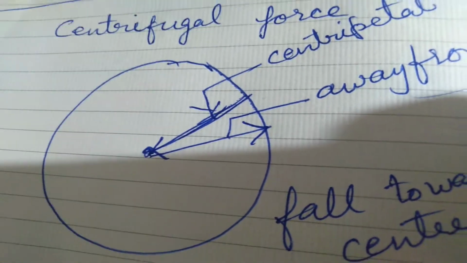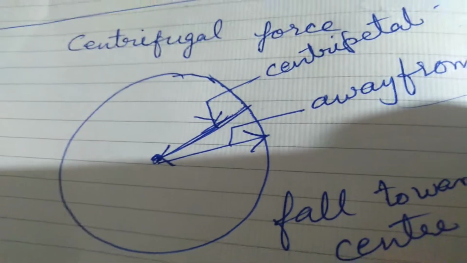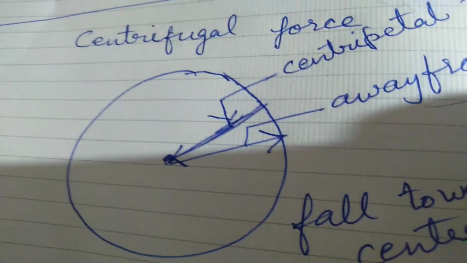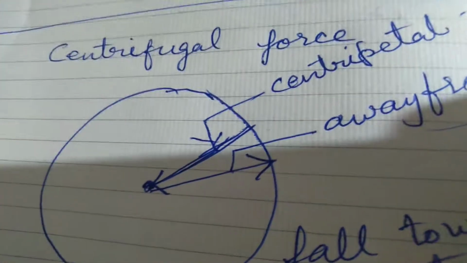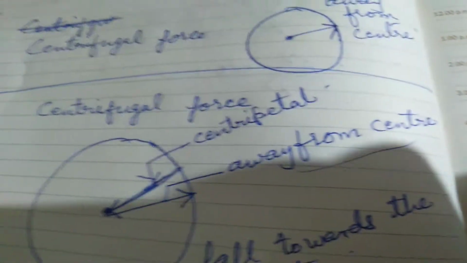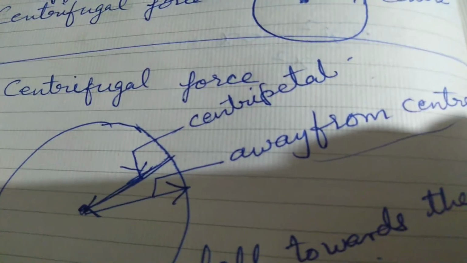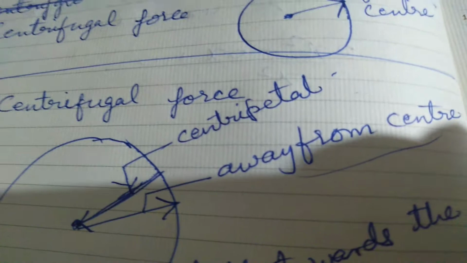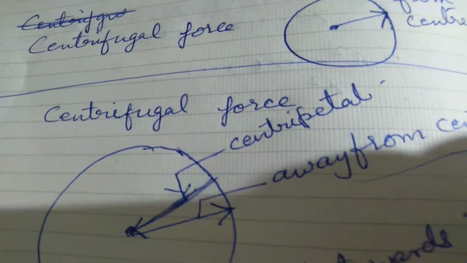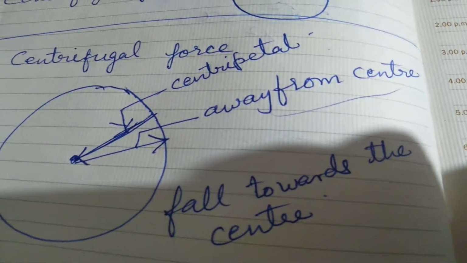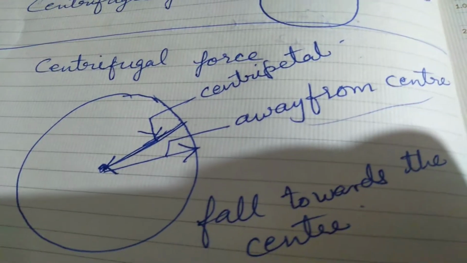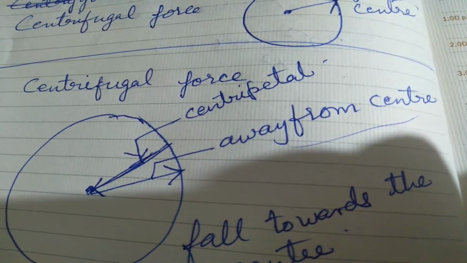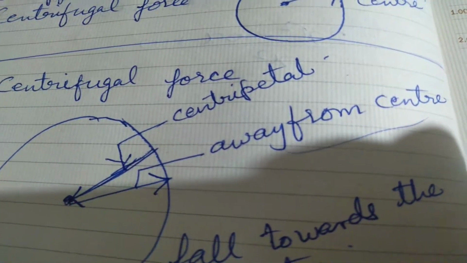That is, if centripetal force is trying to pull it towards the center, there is someone else who is trying to push it away from the center, and that force is equal and opposite in nature to the centripetal force, and that is known as centrifugal force. So centripetal force brings it towards the center, centrifugal force pushes it away from the center, and that is why the body does not fall at the center, but goes round and round. Clear? The centripetal force, centrifugal force. Now let us see some examples from the textbook.